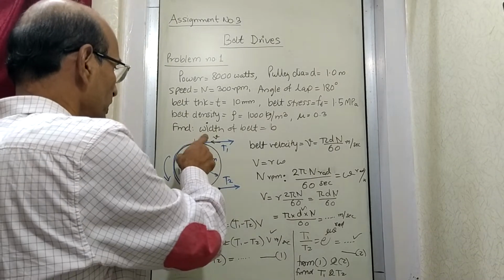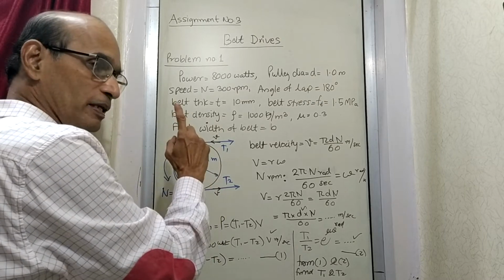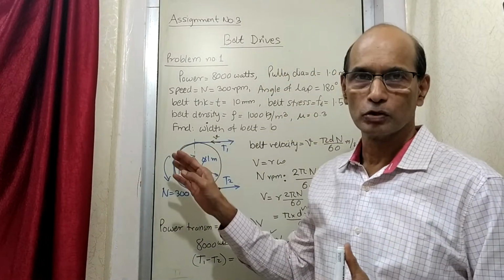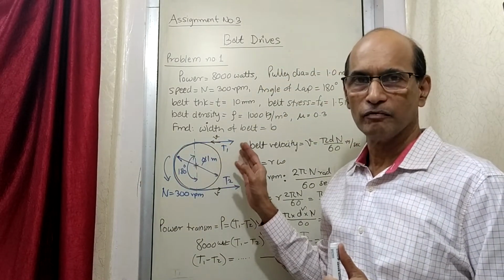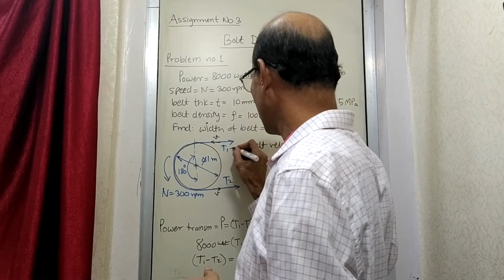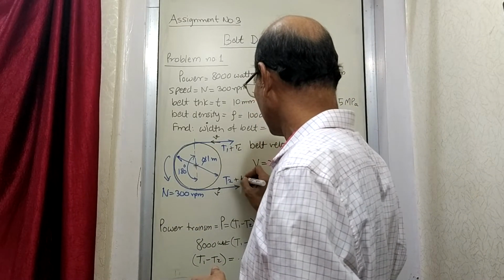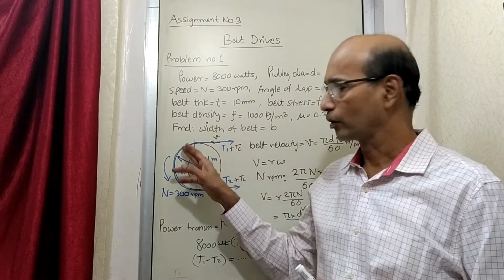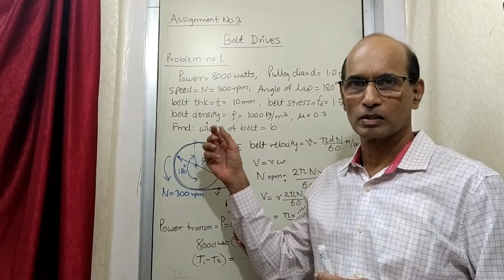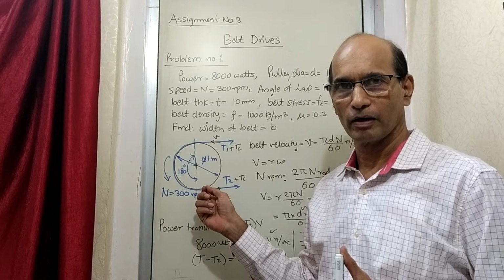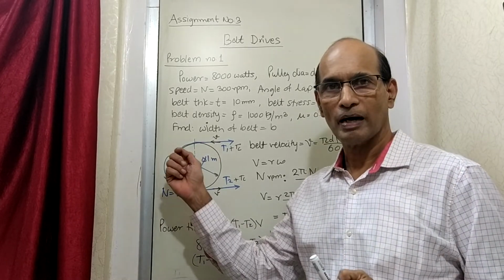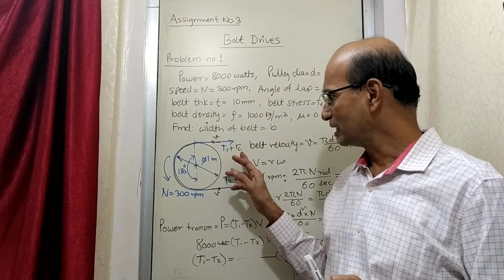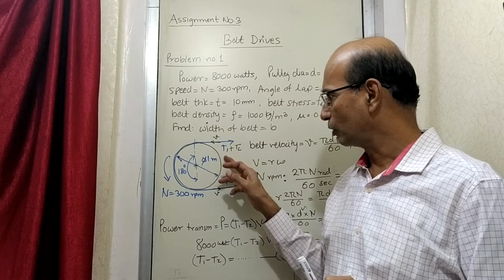Now see what happens. Here is a belt which is rotating and we have seen the concept of centrifugal force. Because of centrifugal force, there will be additional tension in the belt. So we should say that there is also Tc existing here. In the belt there is some more tension existing. Now this Tc is caused by the rotation of the belt. The belt has certain mass, and the mass is rotating with certain angular velocity. So it has a tendency to move, and because of that movement you will find that centrifugal tension is developed here. As a result, the total tension in the belt is going to be this much.